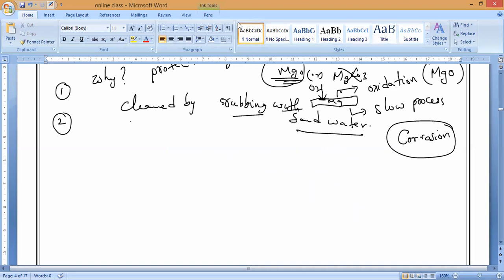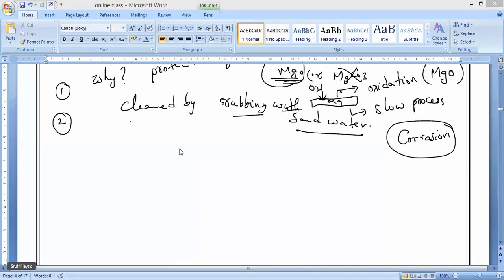What is the protective layer? The magnesium protective oxide layer is called magnesium oxide. So to remove that, later only we have to proceed for the burning reaction. That is what you have to remember.